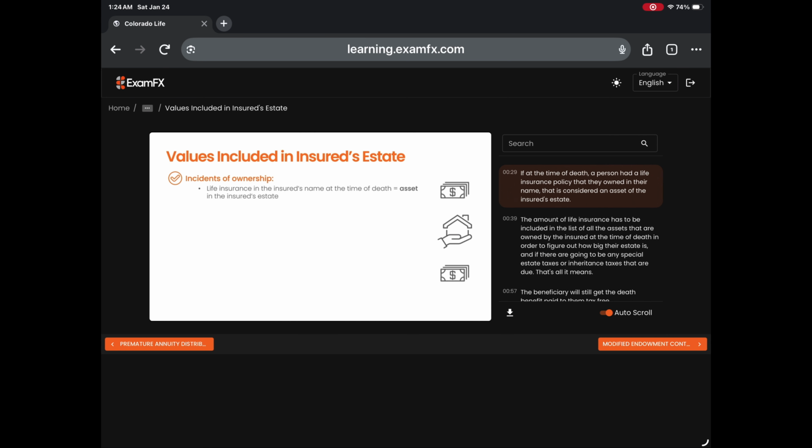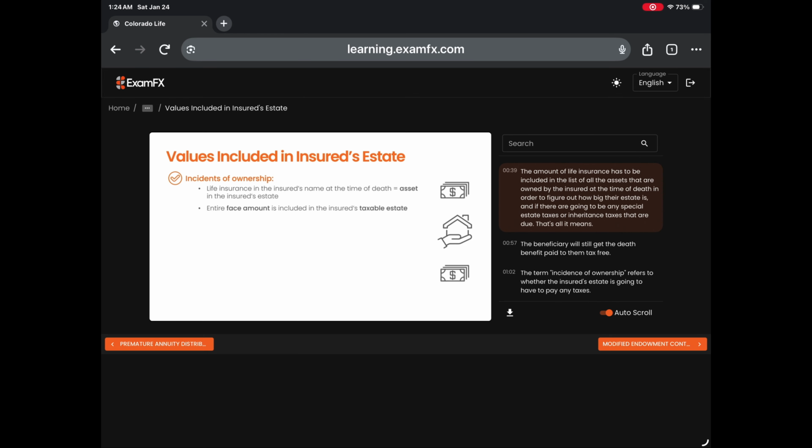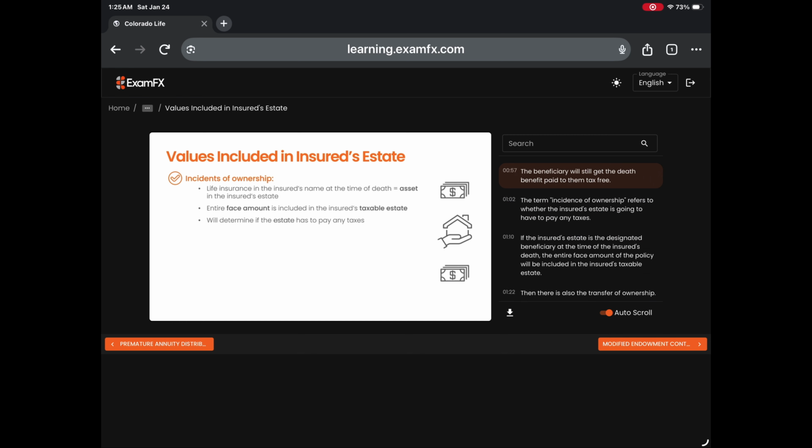If at the time of death, a person had a life insurance policy that they owned in their name, that is considered an asset of the insured's estate. The amount of life insurance has to be included in the list of all of the assets that are owned by the insured at the time of death in order to figure out how big their estate is, and if there are going to be any special estate taxes or inheritance taxes that are due. That's all it means. The beneficiary will still get the death benefit paid to them tax-free.